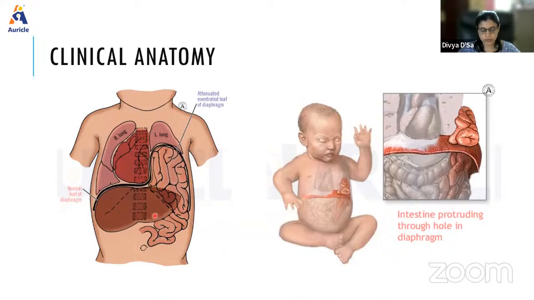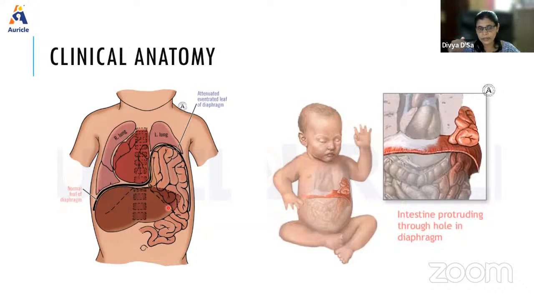Then near the costovertebral trigone, or Bochdalek's triangle, near the costal margin and the vertebrae, the diaphragm fails to arise from the lateral arcuate ligament, the part covering the quadratus lumborum.